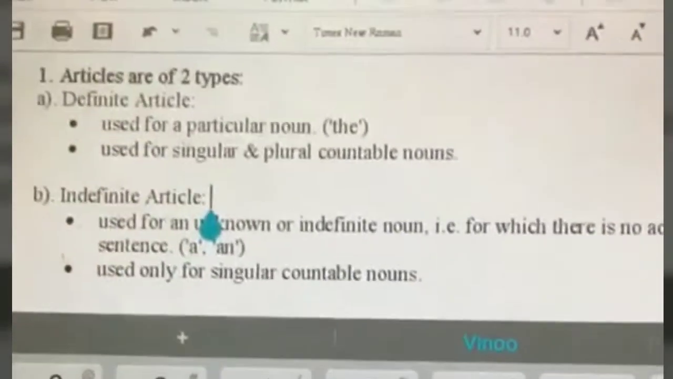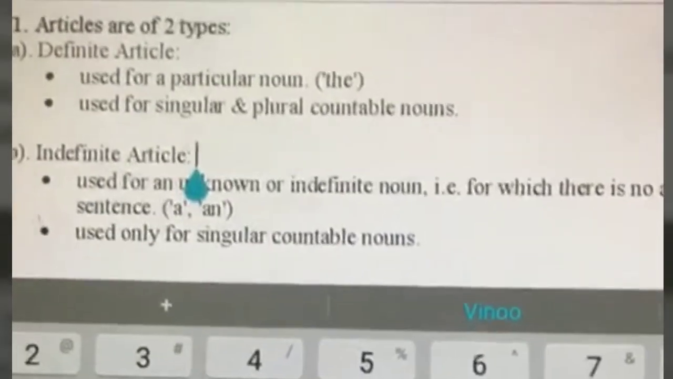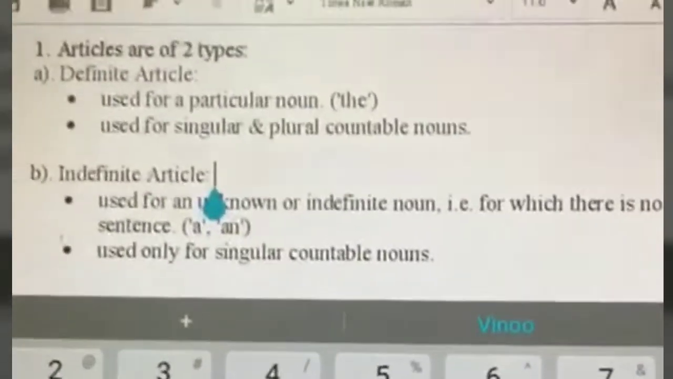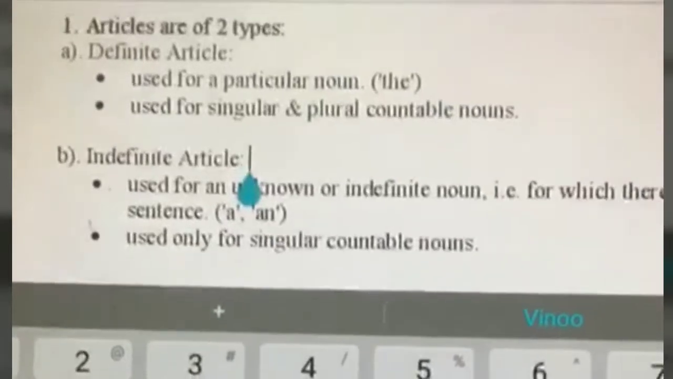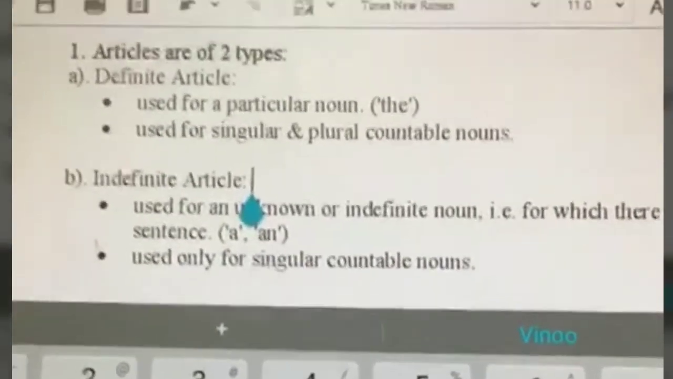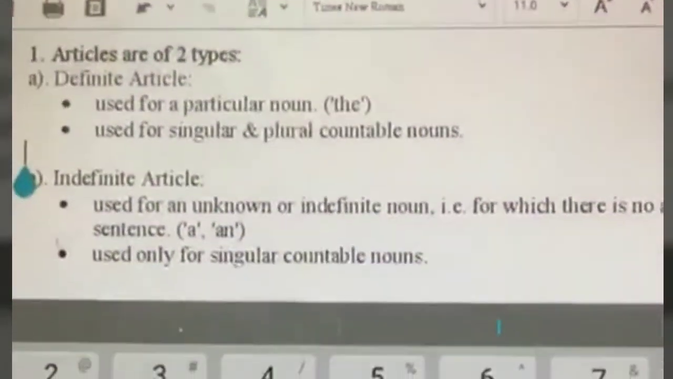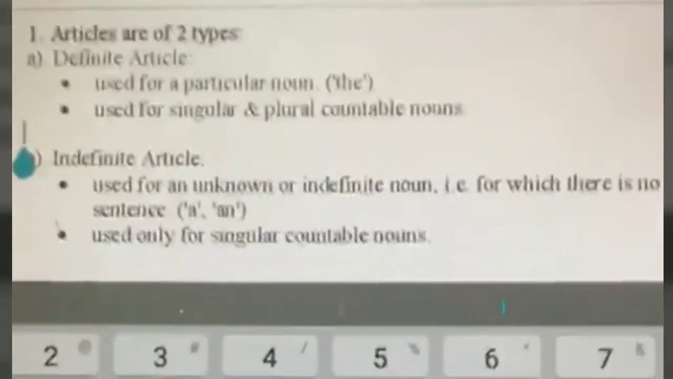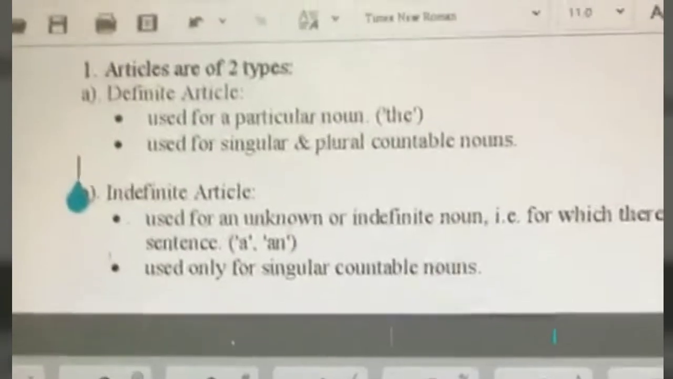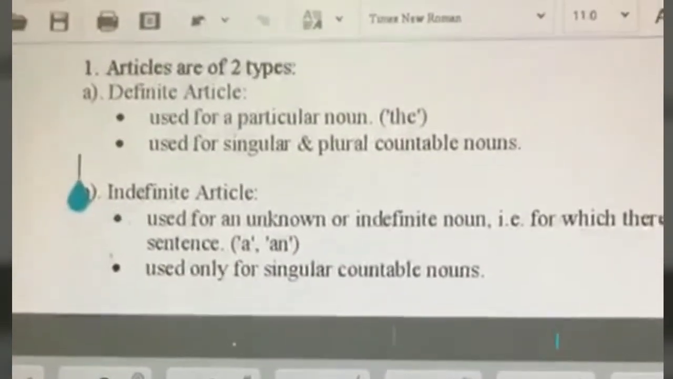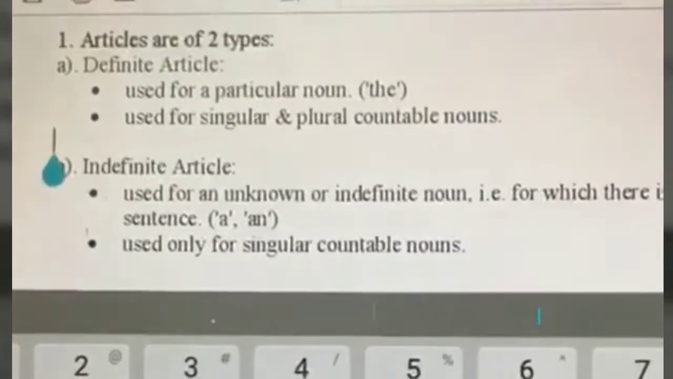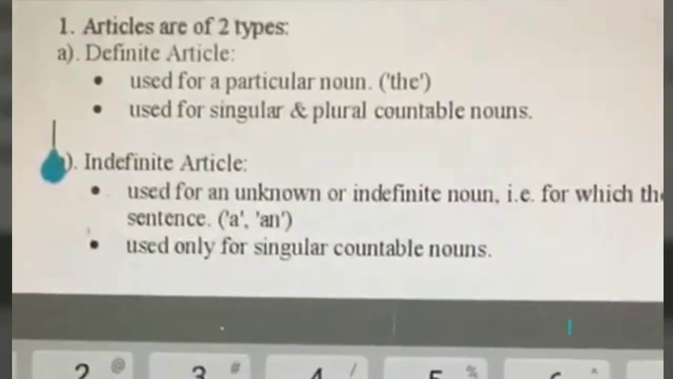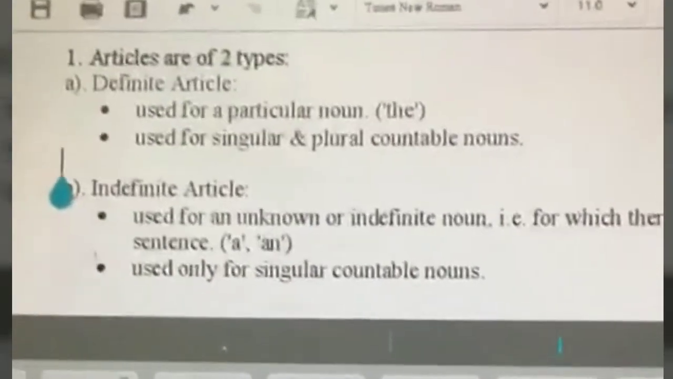So for plural countable nouns, we have to use the definite article "the", or you can even use them without the article. But we can never use the indefinite articles before plural countable nouns. Uncountable nouns like air, we can say the air is polluted. We can use that, so that is possible. But generally we use it, but the distinction here is for countable nouns.